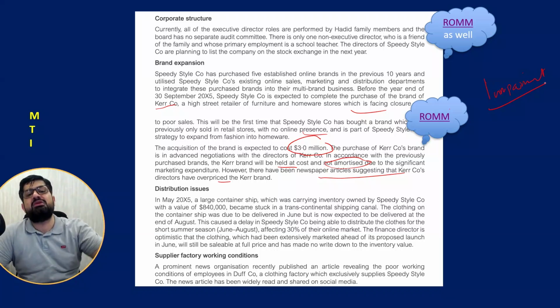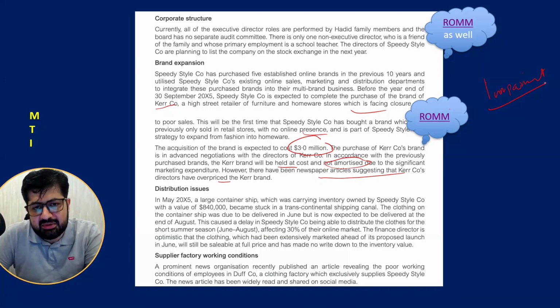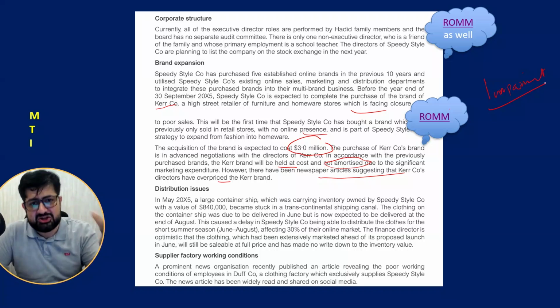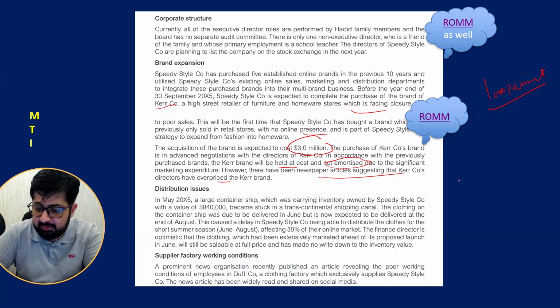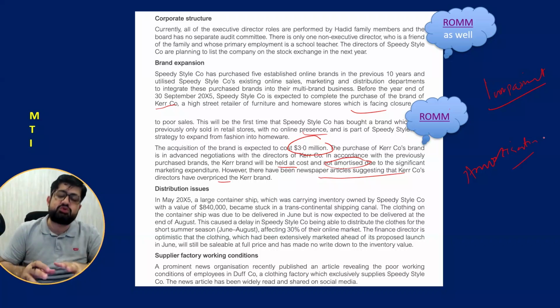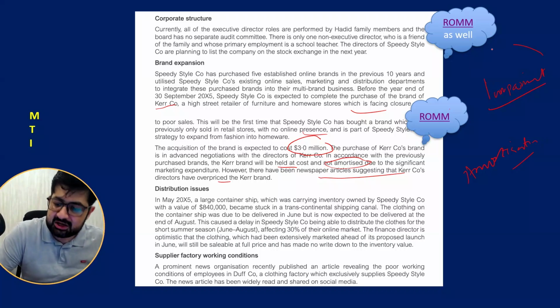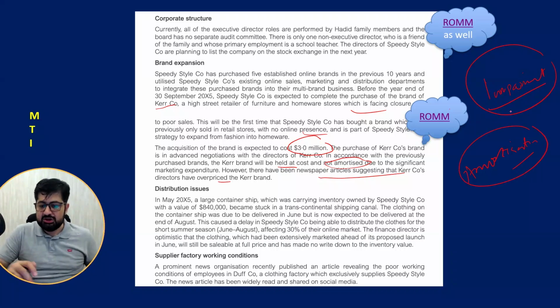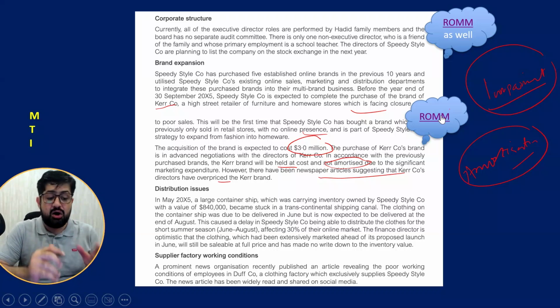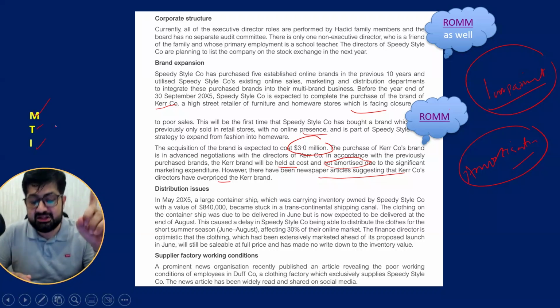Purchase brand. Whenever you buy a brand, it is intangible asset. And intangible asset, especially brands, they have a limited life. It is not the case that there will be economic benefits coming for the foreseeable future, means for the indefinite period. It is not like that. There is normally estimated life. So the second is amortization of the brand. So two aspects. So in this way, it can be 5 marks point. So 3 marks of the impairment and 2 marks for the amortization. So let us proceed and see how to apply MTI, materiality 3 million.